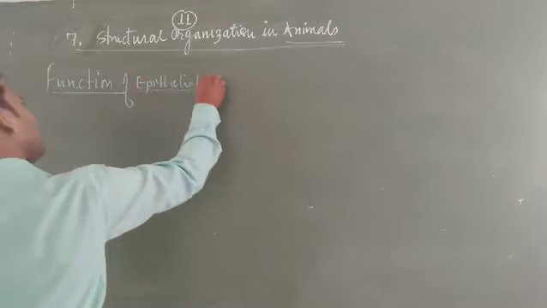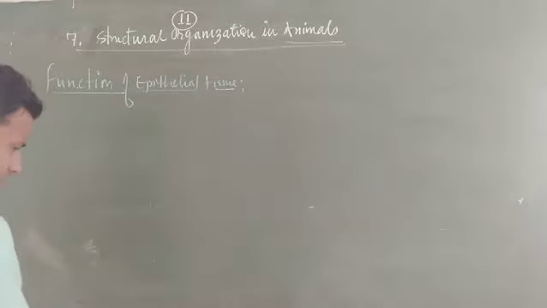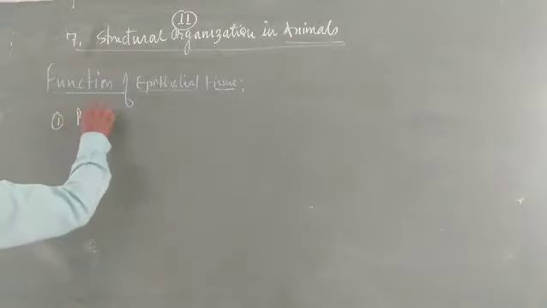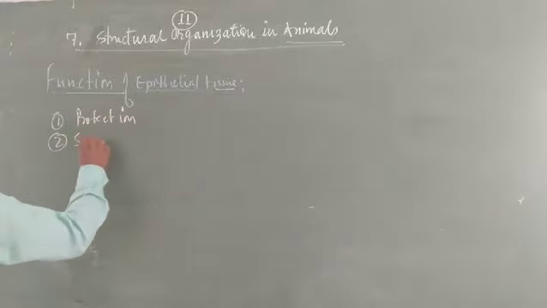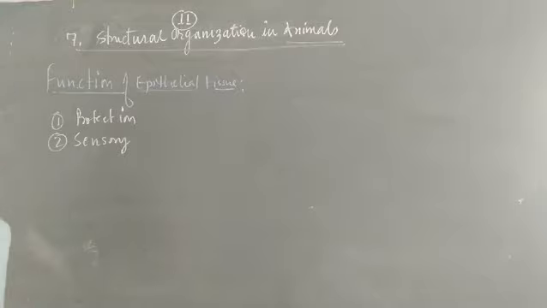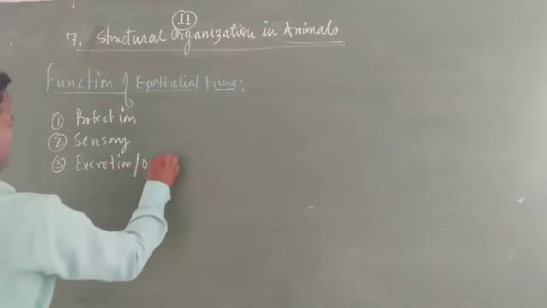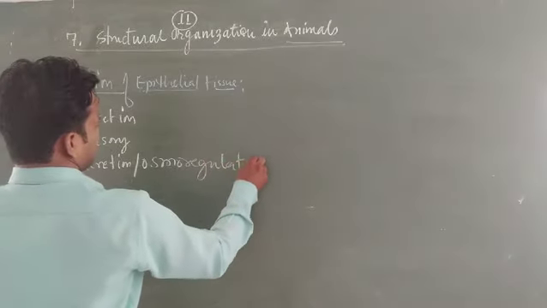Epithelial tissues perform protection, sensory function, because our skin is one of the largest sense organs, and excretory functions. Some animals perform excretion and osmoregulation. So epithelial tissue performs these types of functions.